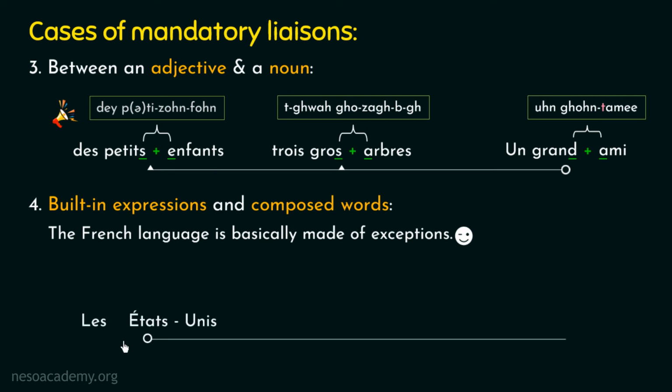So here we have the very first example on the screen. Now in this example, kindly pay attention towards the first French word. In French, this word is pronounced as les. Les. I am repeating it again. Les. So from the pronunciation, we can clearly observe that this word is ending with a silent consonant.